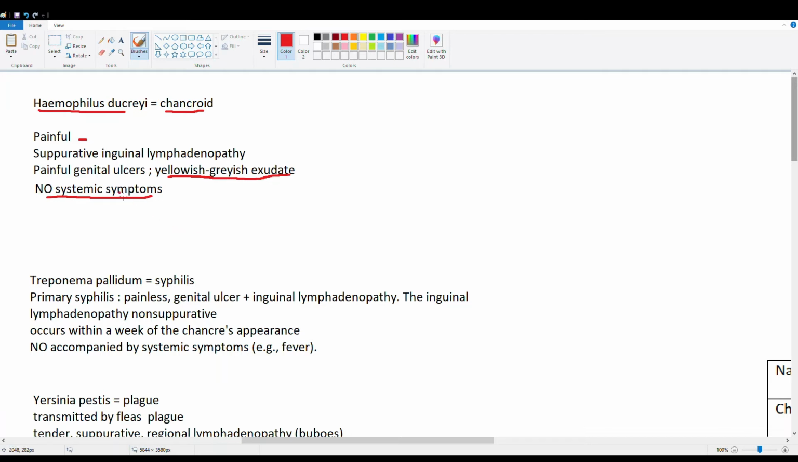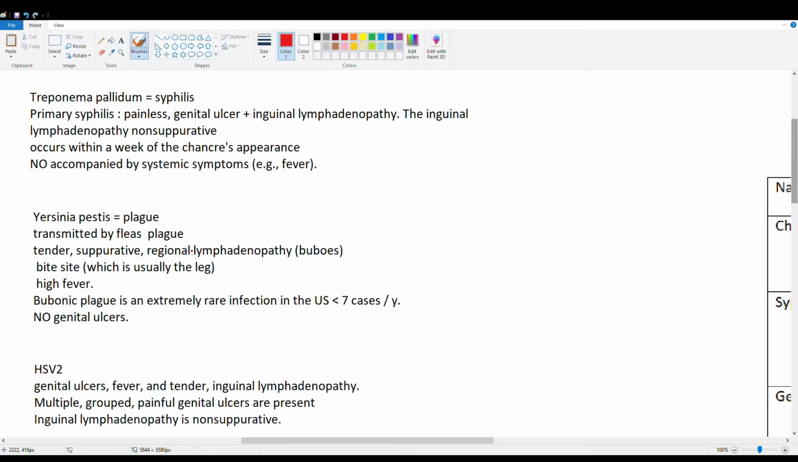Remember, systemic symptoms are things like our fever. Because the guy has a fever, it doesn't really point to ducreyi, and although his lymphadenopathy became painful, his original lesion was not. So really not going for Haemophilus ducreyi for this answer.